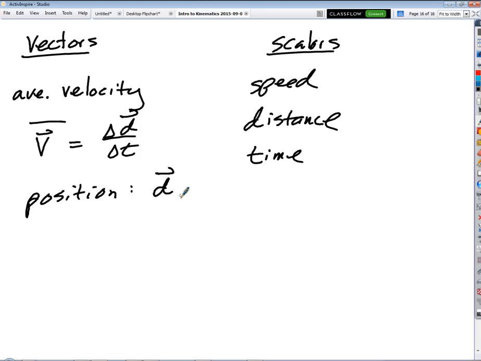What else? Force. Okay, force we talked about, and we'll get there, but force gets a little more complicated. Force involves some other stuff that we're not going to discuss right now. But in terms of just strictly motion, force isn't really there. Acceleration. And I guess displacement. So we left off with